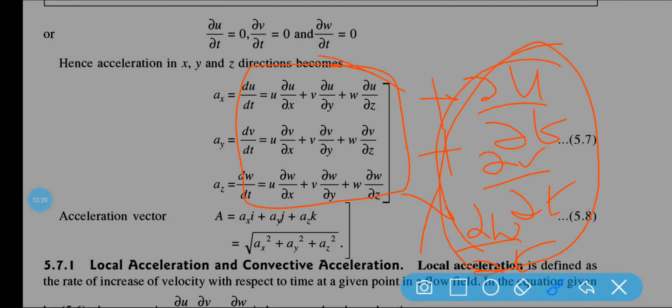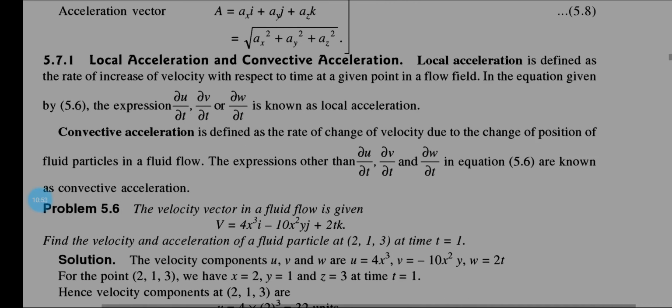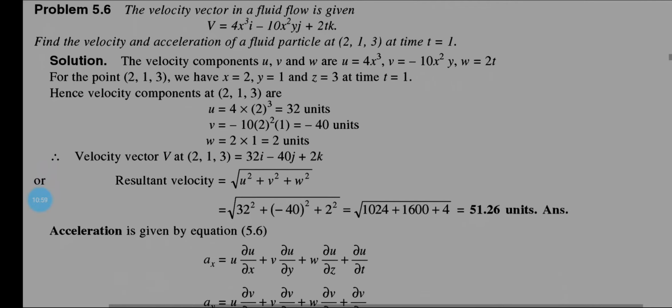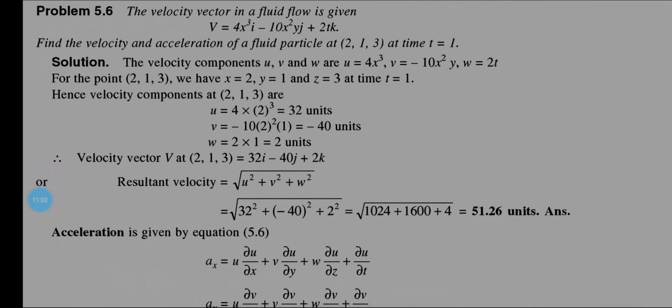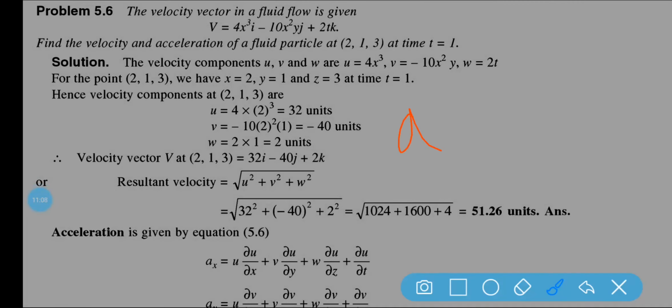So if I neglect del u by del t, del v by del t and del w by del t, the remaining expression is known as convective acceleration. That means in convective acceleration, the acceleration depends on space also. Till now we assumed that acceleration is dv by dt, which is all about local acceleration. If you differentiate with respect to space, then we also get some acceleration.